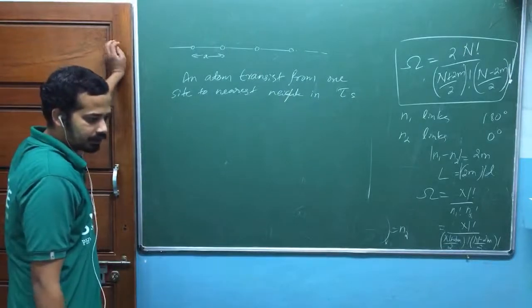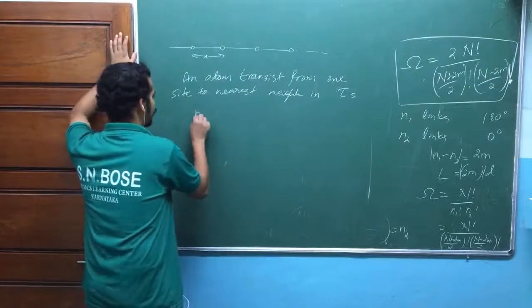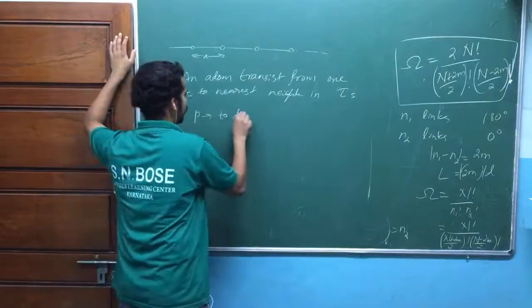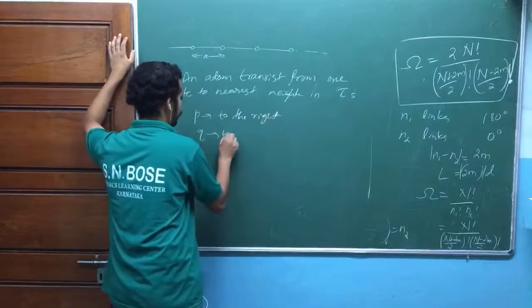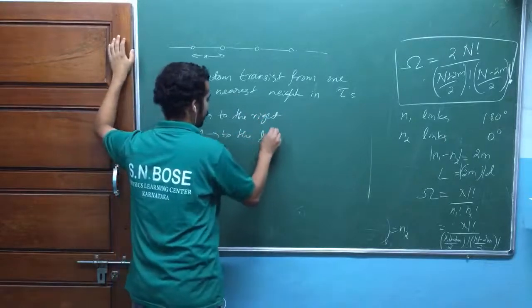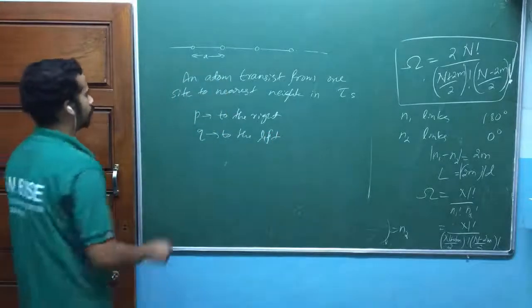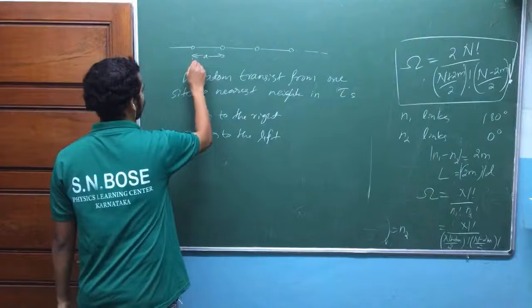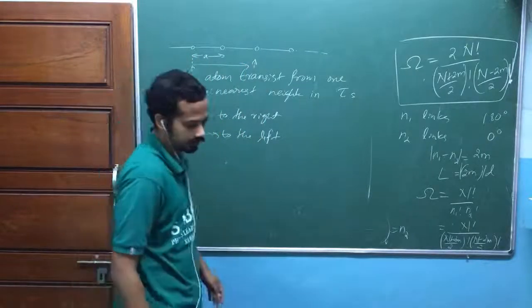Probability of transition to the right and left are P and Q. P is to the right, Q is to the left. You can take somewhere here as your origin. This is your x-axis. You can take this one as origin like that.